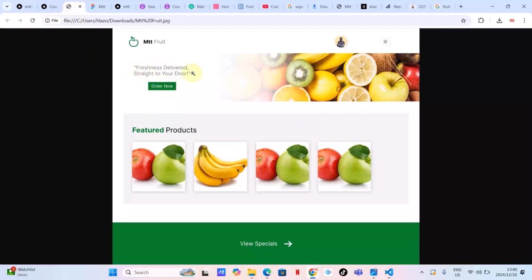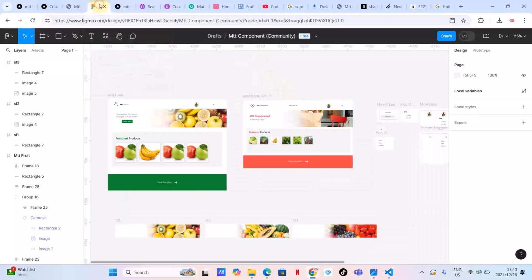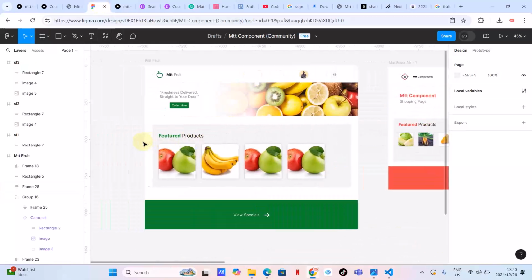Okay, freshness delivered straight to your door. The reason why I can't read this is because in the previous tutorial I copied it from ChatGPT, so I was not writing it. This is not my own brain or knowledge. So let me type that instead. Don't I have a file where I can just copy this?